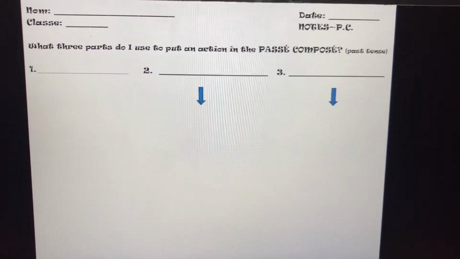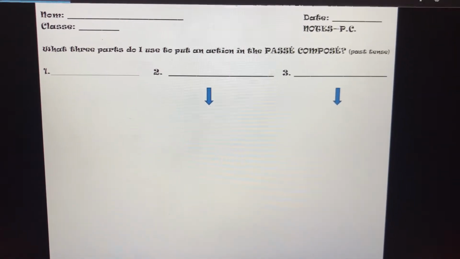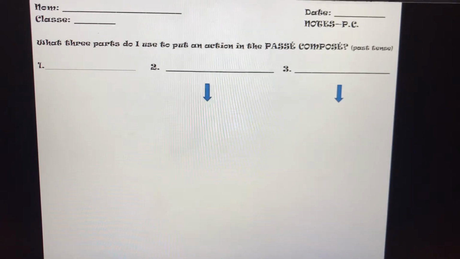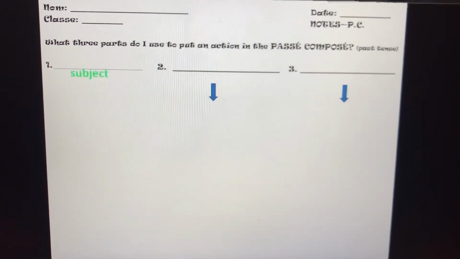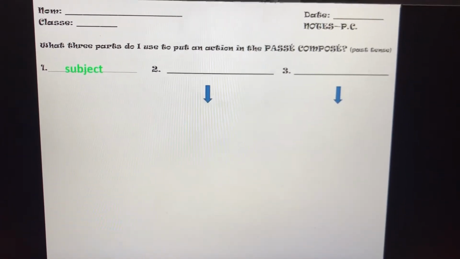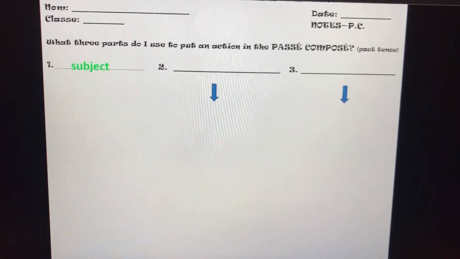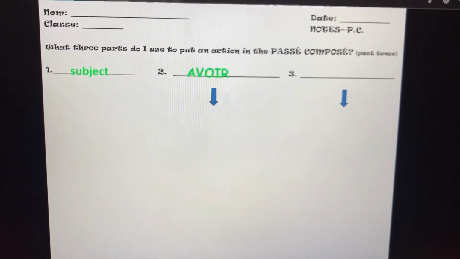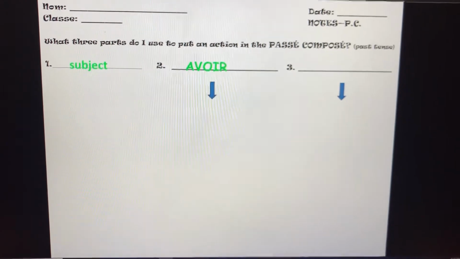To put a sentence into the past tense or the passé composé, you need three parts. First, you need your subject: je, tu, il, elle, nous, vous, ils or elles. Then you need the verb avoir. We know the verb avoir.